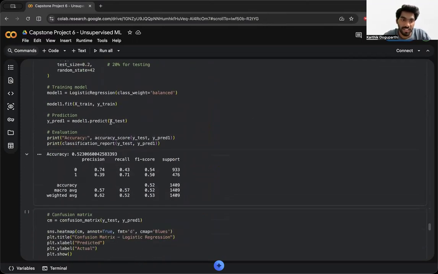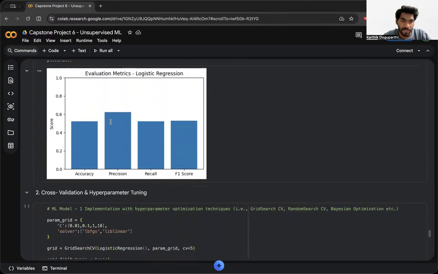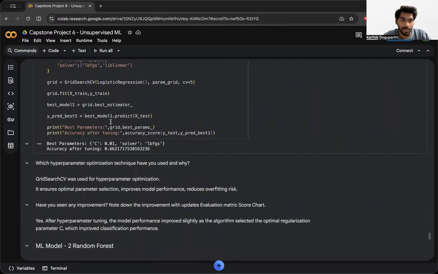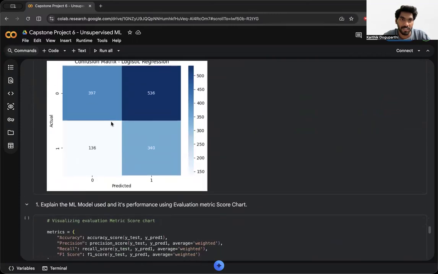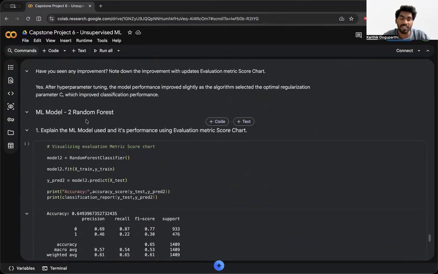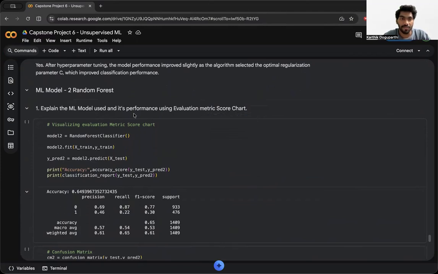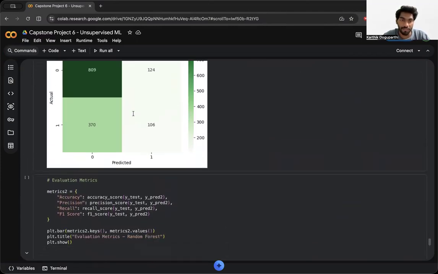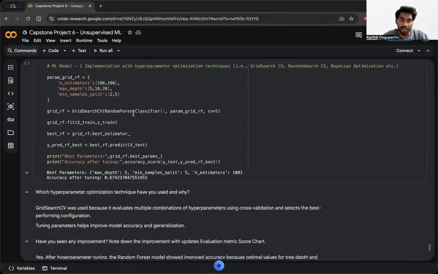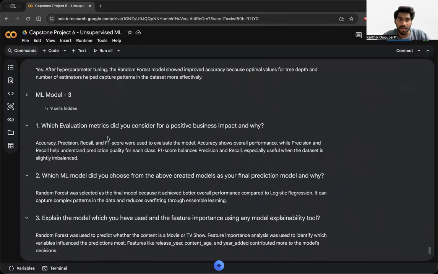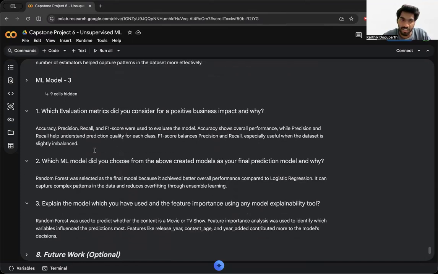And next, in ML model implementation, I've used two ML models. One is logistic regression, and this is the cross validation for logistic regression. And the second model I use is a random forest. For the random forest also, I've drawn a confusion matrix and evaluation matrix and cross validation also. After determining those values, I found that a random forest will be useful for achieving better overall performance compared to logistic regression.